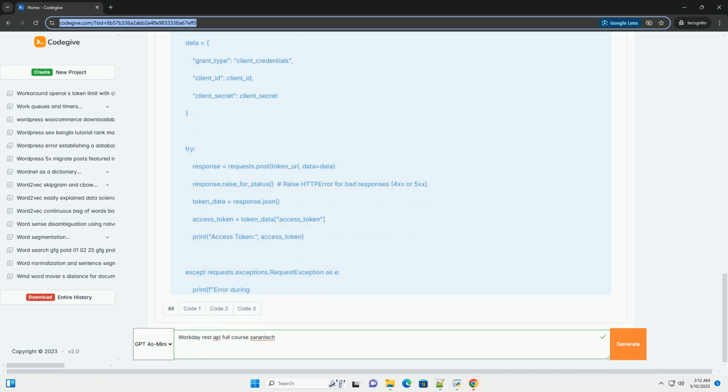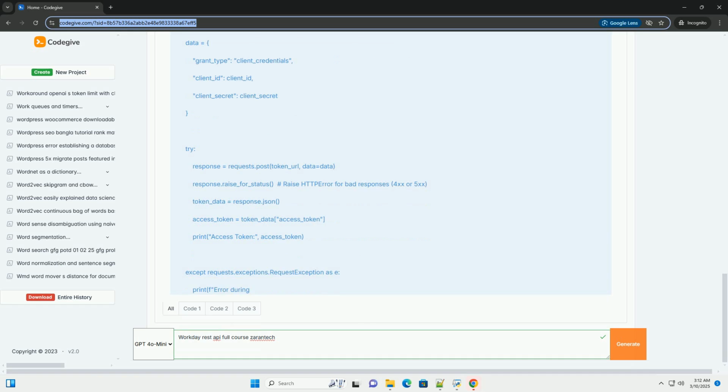The Workday Developer Center is your primary resource for API documentation. You can access it through your Workday tenant, usually via the Help menu. The Developer Center provides detailed information about available web services, data models, request/response formats, and authentication methods.